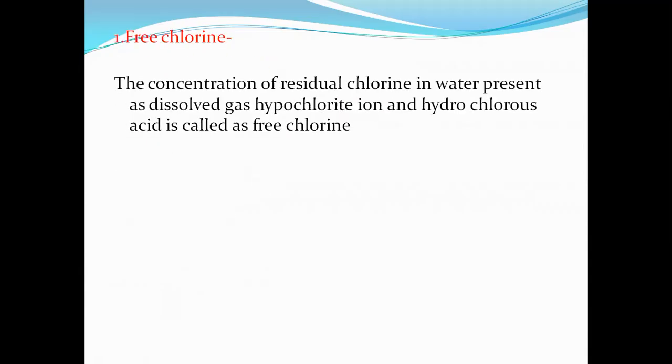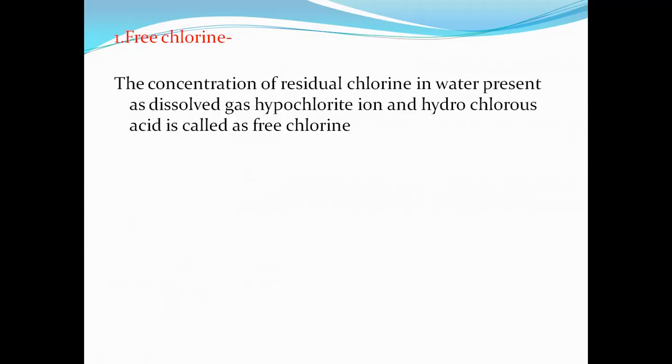First is free chlorine. Now see what is free chlorine. The concentration of residual chlorine in water present as dissolved gas, hypochlorite ion and hypochlorous acid is called free chlorine.